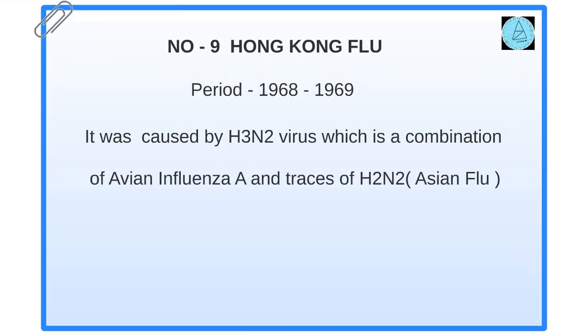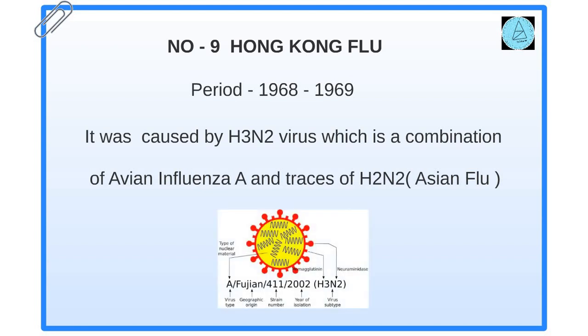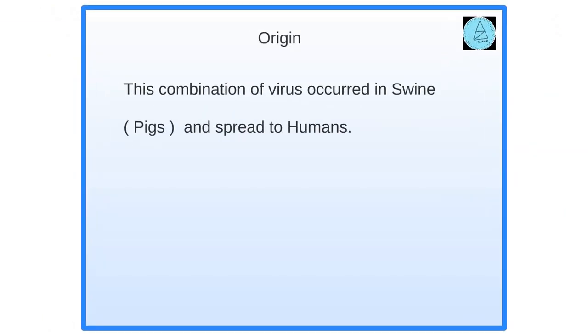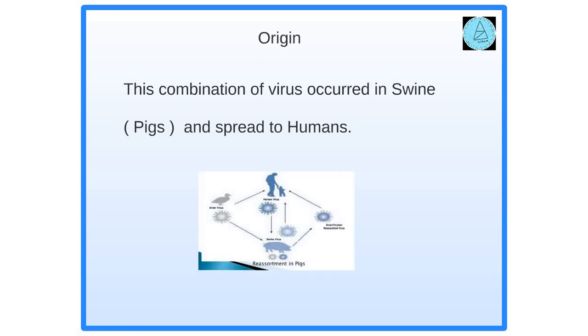Number 9. Hong Kong flu. Started and spread during 1968 to 1969. It was caused by the H3N2 virus, which is a combination of avian influenza A and traces of H2N2, which is Asian flu. Origin. The main reason for Hong Kong flu is the combination of viruses that occurred in swine and spread to human beings, then to all parts of the world.